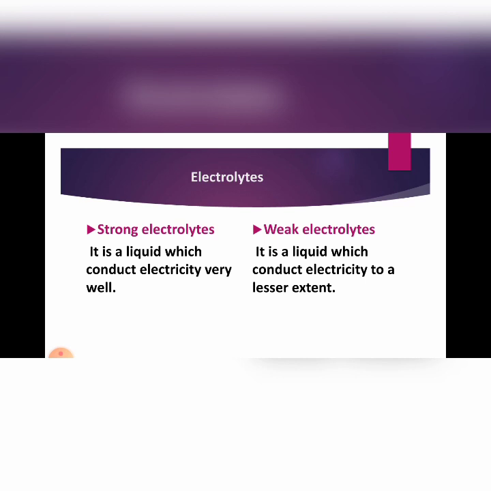So you can see the difference. Strong acid solutions are strong electrolytes. Weak acid solutions are weak electrolytes. Lemon juice contains citric acid, and vinegar contains acetic acid. So acetic acid and citric acid are weak acids because these are organic acids. So organic acid solutions are weak electrolytes. Organic acids are weak acids, so weak electrolytes.